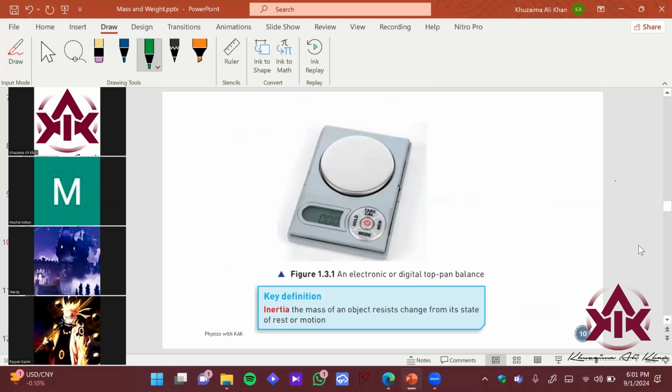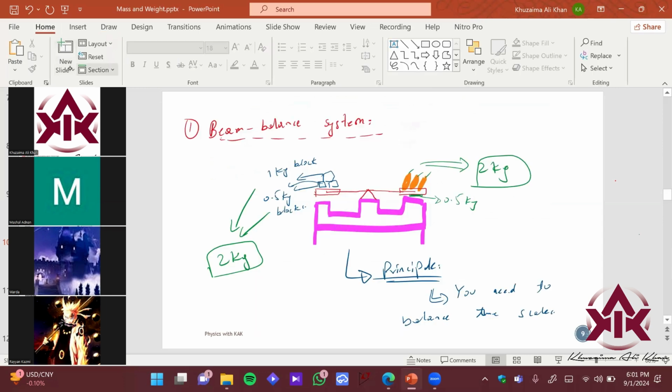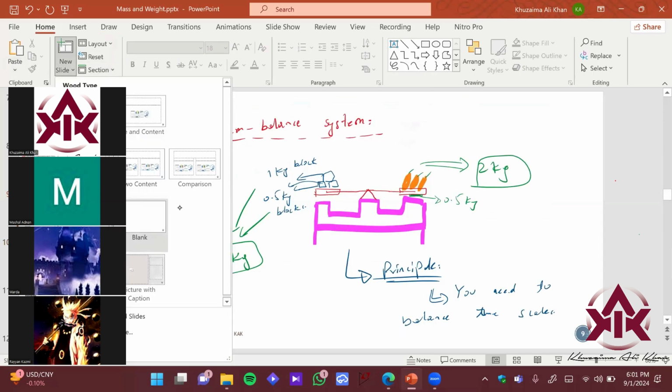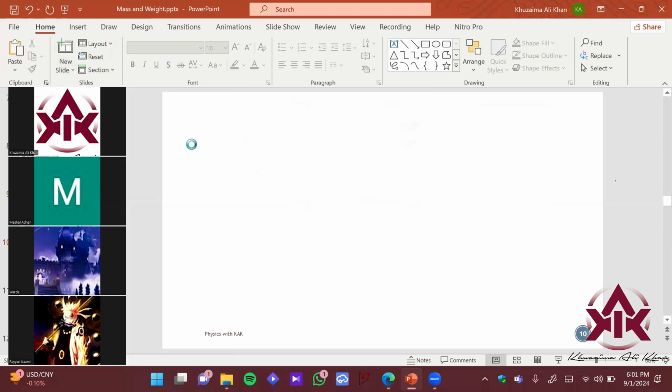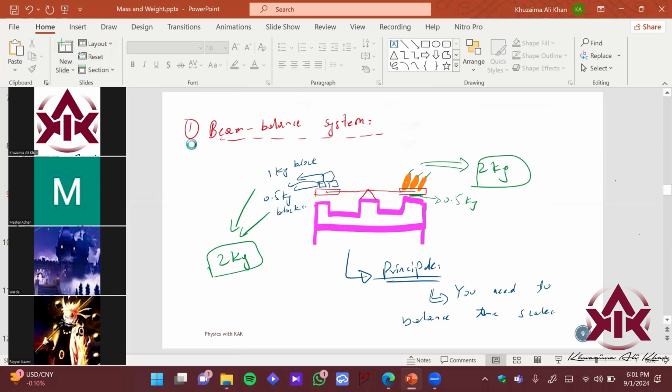And then the third method, let me just go to the second one first, after that I will come to the third. Is this clear? The beam balance, thumbs up. Okay, I guess this is pretty simple, right? Is this clear to everyone else?